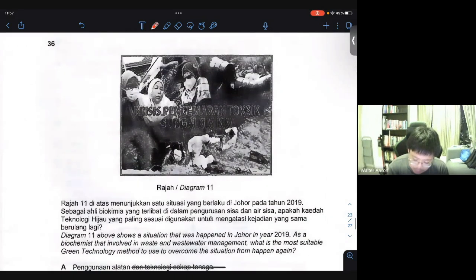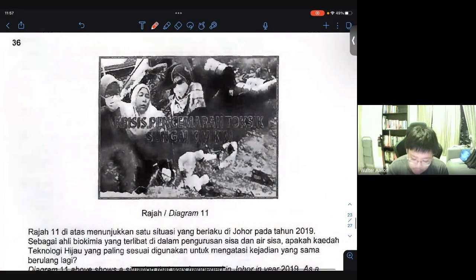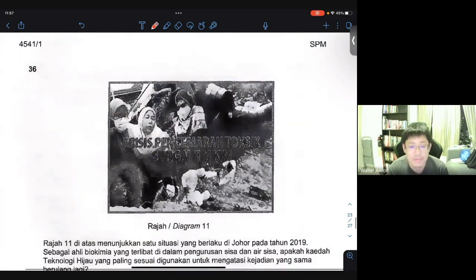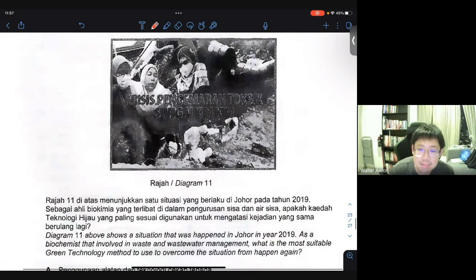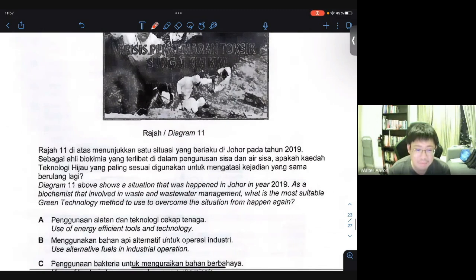All right, this is the toxic pollution crisis of Sungai Kim Kim. All right, very famous incident back in 2019, where almost more than 100 schools were shut down. If you follow the news, okay, and the river was black in color because of toxic chemicals being poured inside. The picture above shows a situation that happened in Johor in year 2019. As a biochemist that is involved in waste and wastewater management, what is the most suitable green tech method to use to overcome this situation from happening again?